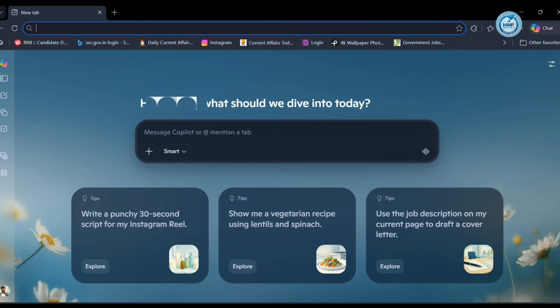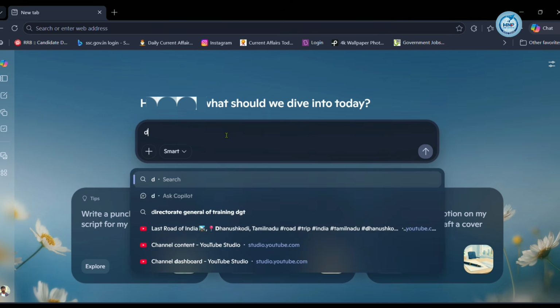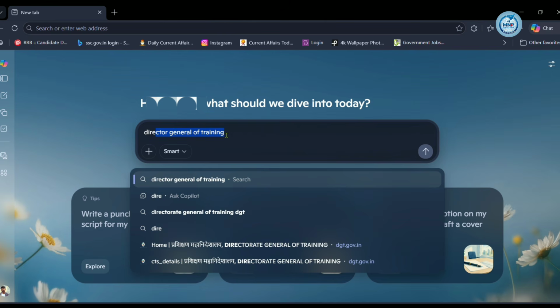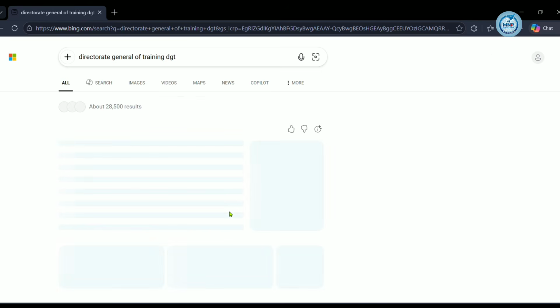So to download these free materials, open any web browser like Google Chrome or Microsoft Edge. After opening the web browser, just type Directorate General of Training. Okay, so here it is. Just enter that and it will open that website.